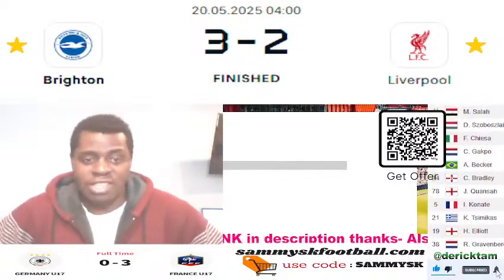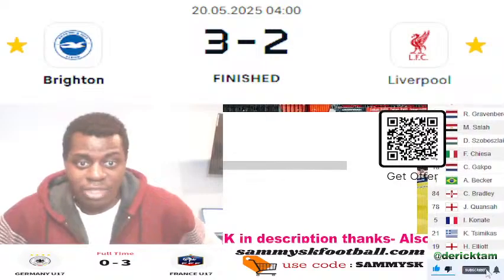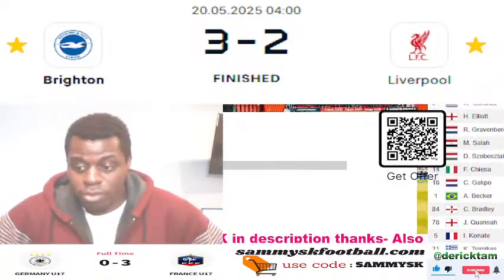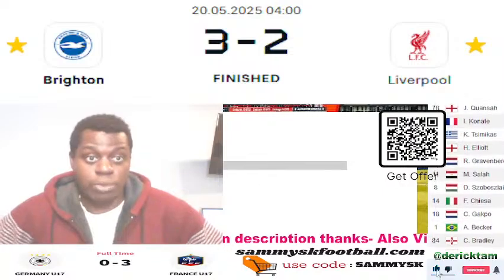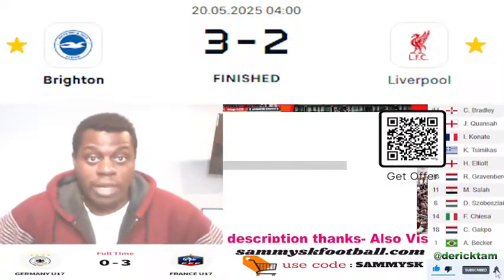And I think this win here has actually lifted them to give them some hope in terms of European football qualification, which is great, guys. It's great for this Brighton side like that.